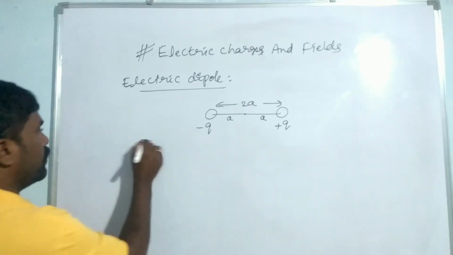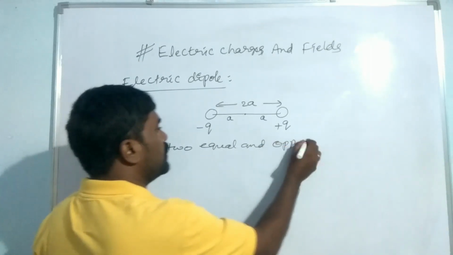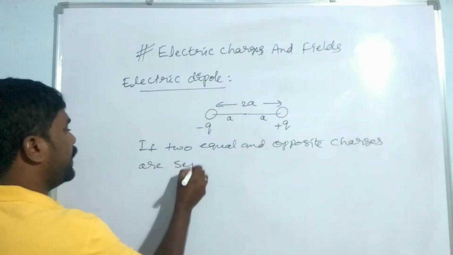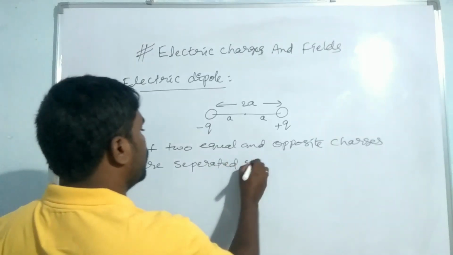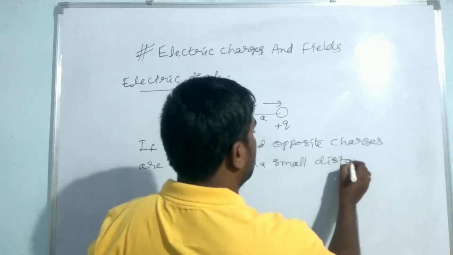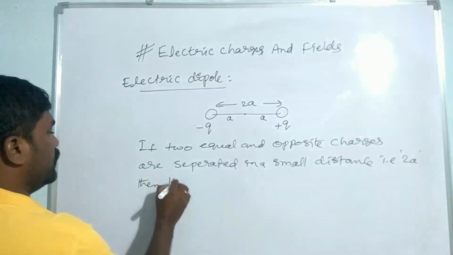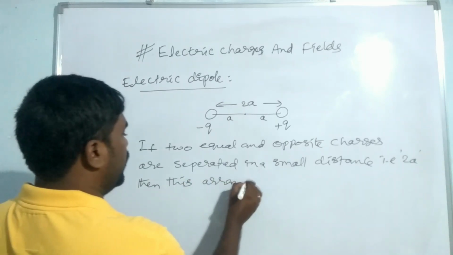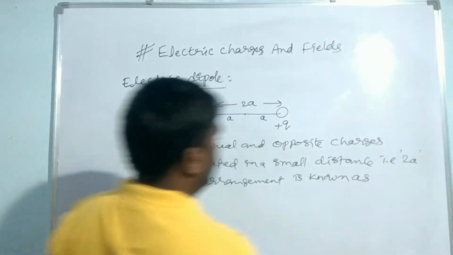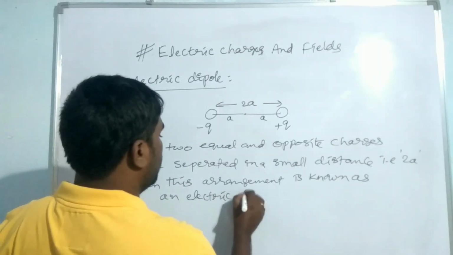If two equal and opposite charges are separated by a small distance, that is 2a, then this arrangement is known as an electric dipole.